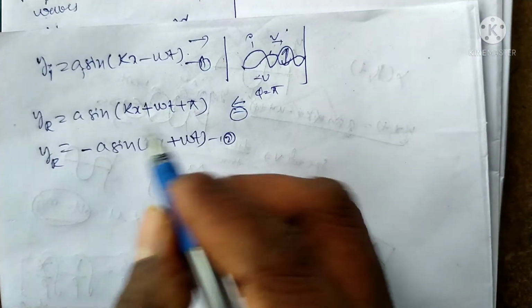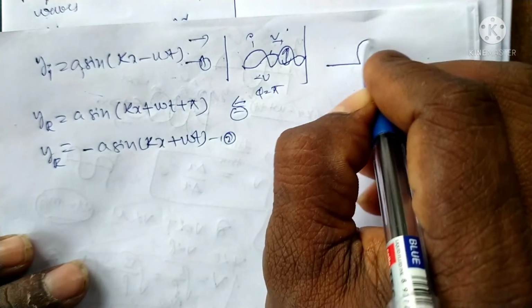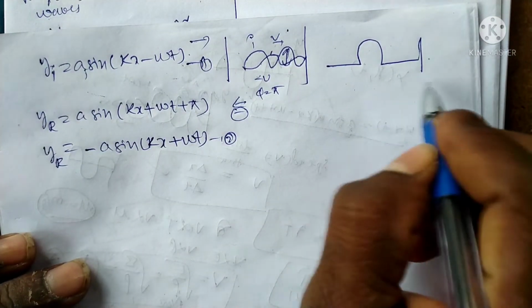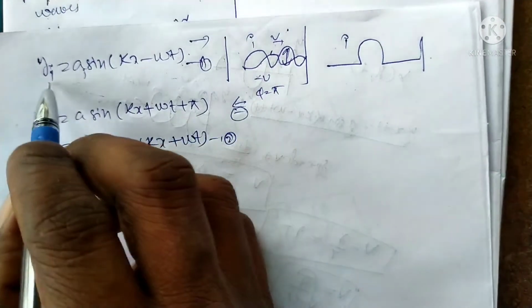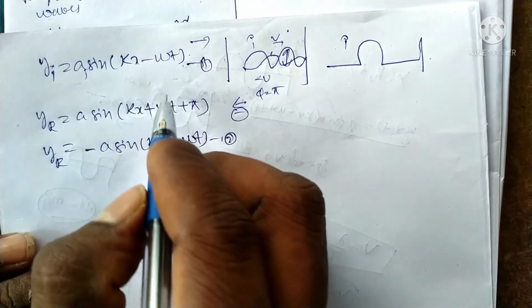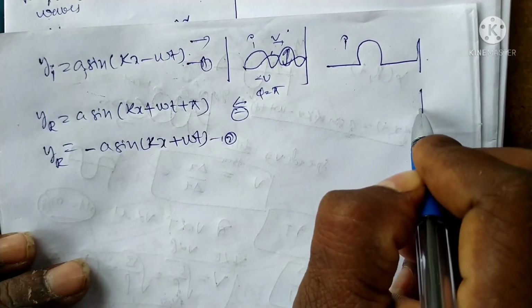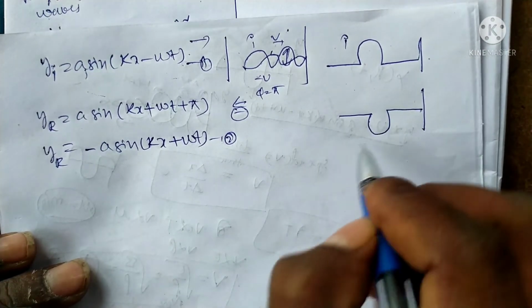From the first equation, the wave is traveling like this. For the incident wave, the displacement wave equation of the progressive wave is y_i is equal to a sin(kx minus omega t). After reflecting, the wave is reflected like this, in the opposite direction, with a phase difference of pi.